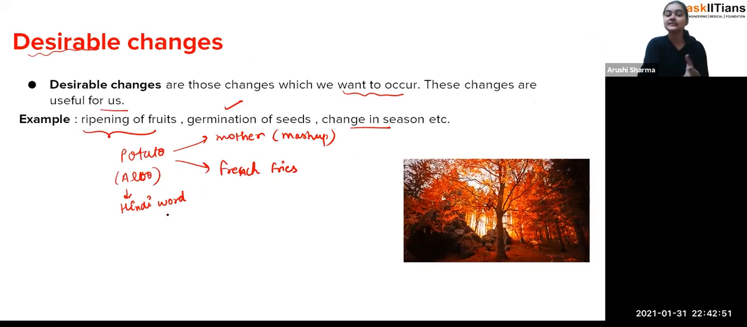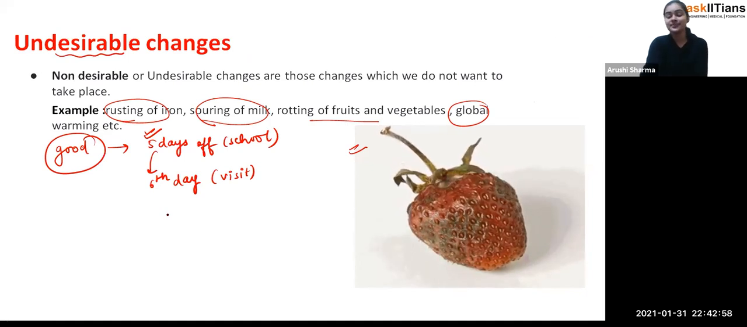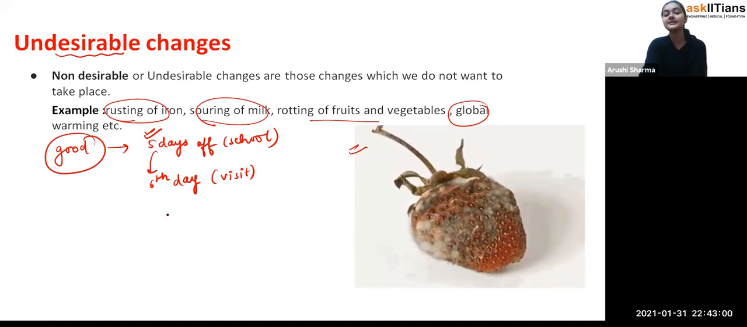And desirable is that which we want to occur. Exactly. Undesirable, which we don't want to occur. So these are the changes, students, which we are having, and these are the examples for them.